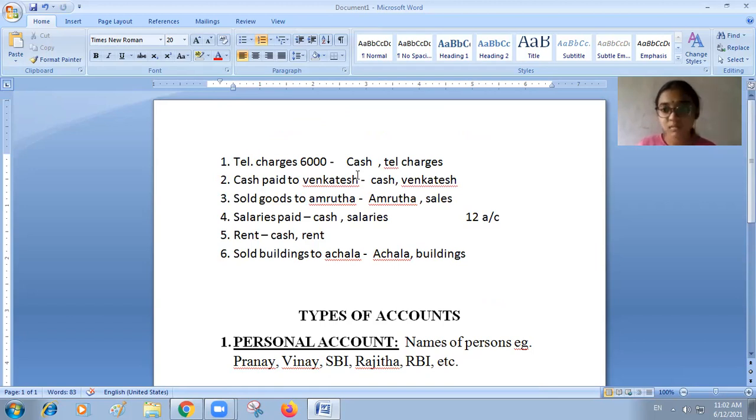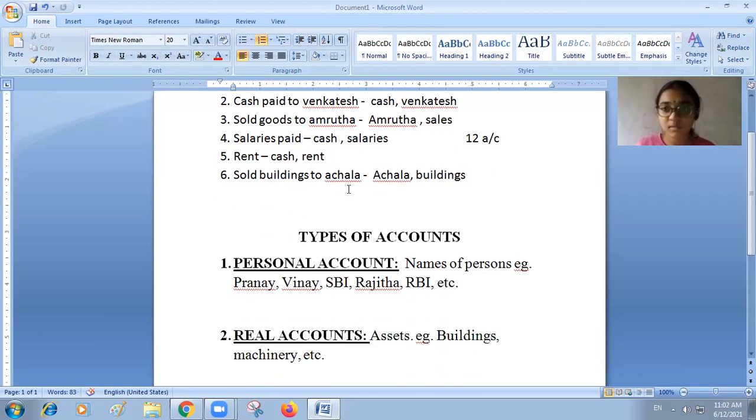See, if you have cash, is it an expenditure for you, or income for you, or an asset for you? You have 10,000 rupees with you now. Is it an asset, an expenditure, or income for you? It is an asset for you. Yes. Cash is a real account.